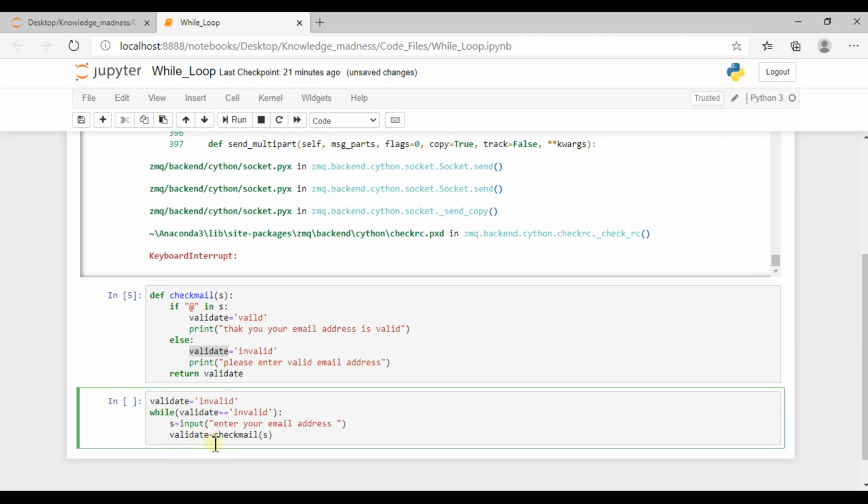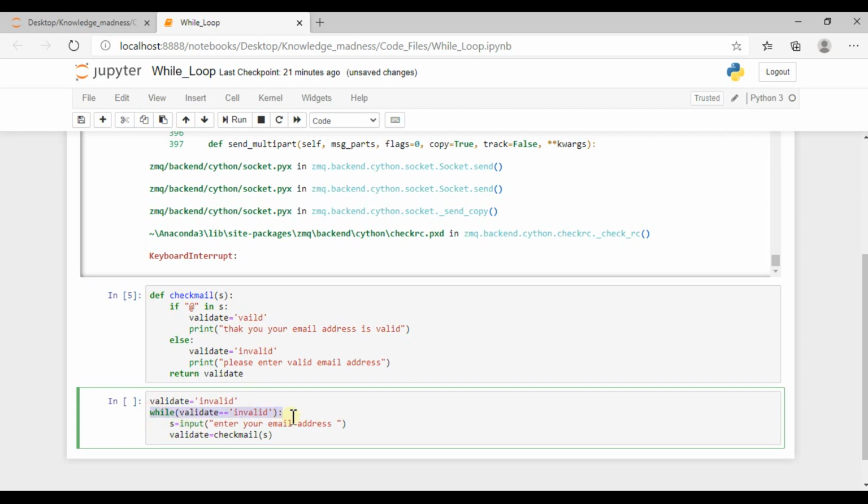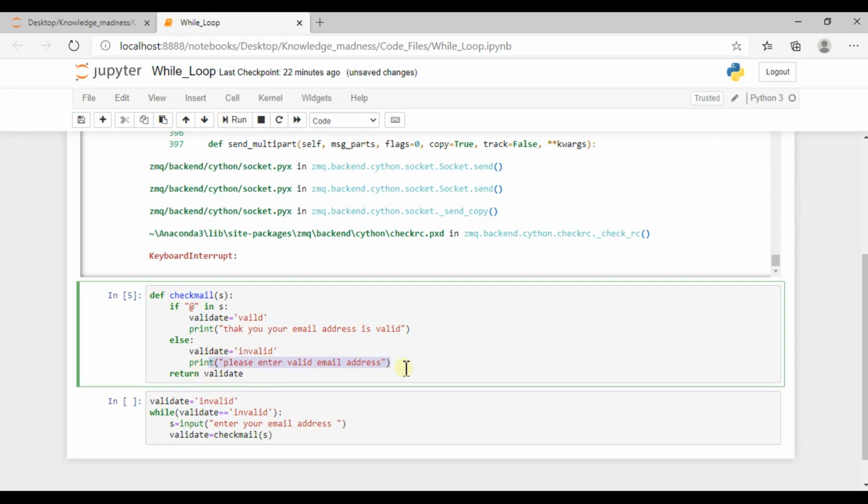I will explain these functions and all those things later on, but for now just keep in mind that this is nothing but checking whether the email address is valid or not. And if the user continuously enters an invalid email address, what does this while loop do? It continuously asks the user to enter your email address, or maybe this statement will say, please enter valid email address.